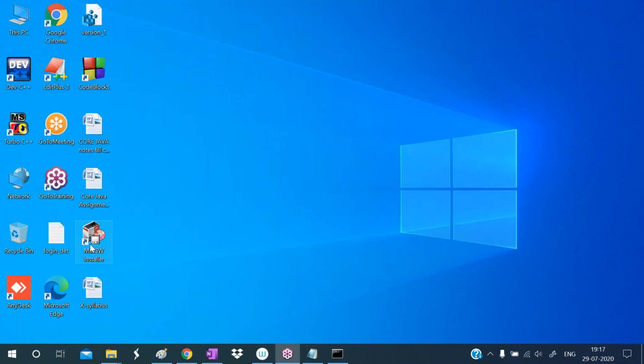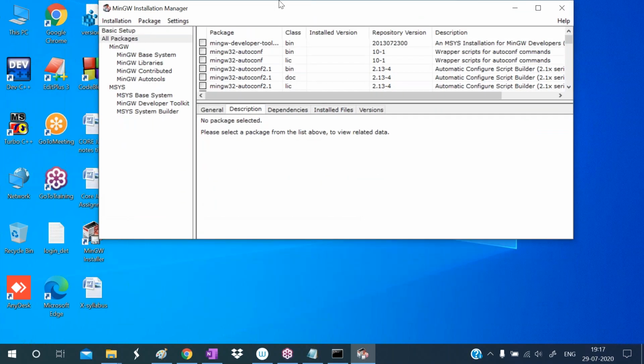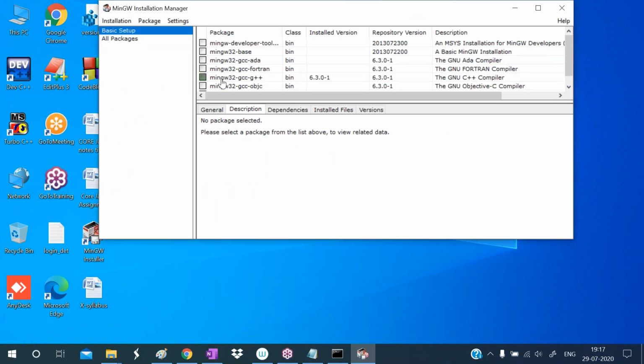Whenever you are installing, you will get this window. If you want to get the G++ compiler, click on basic setup. See here, mingw G++ is there. Just select this one.